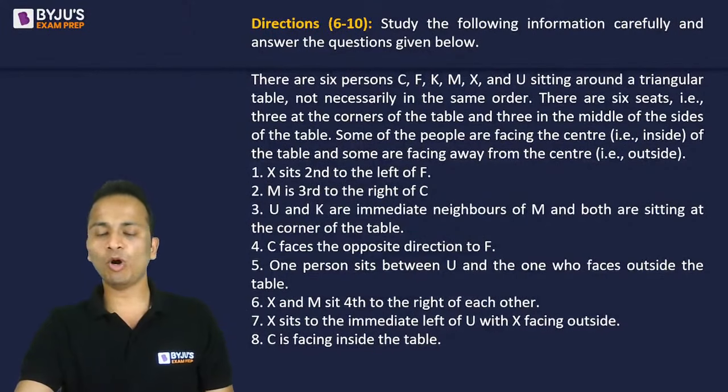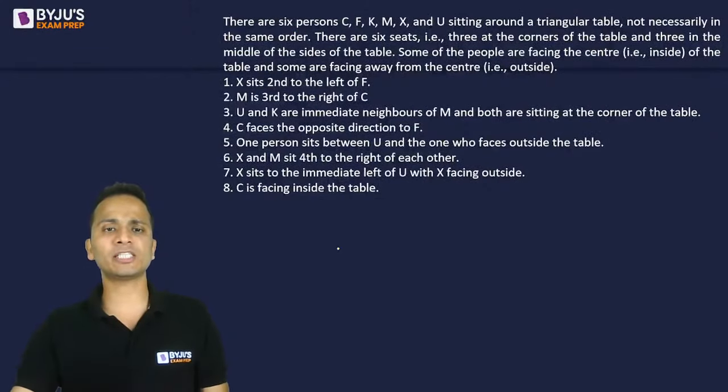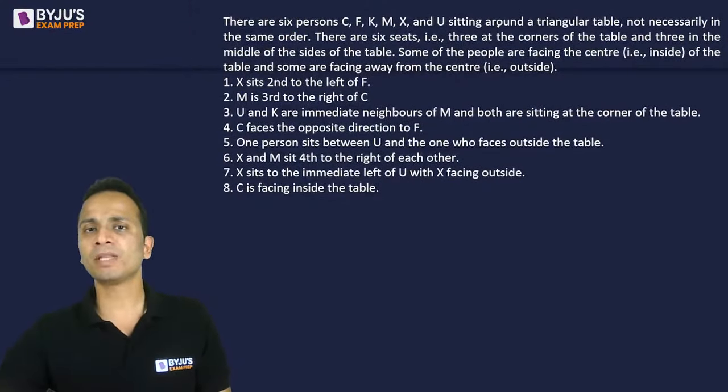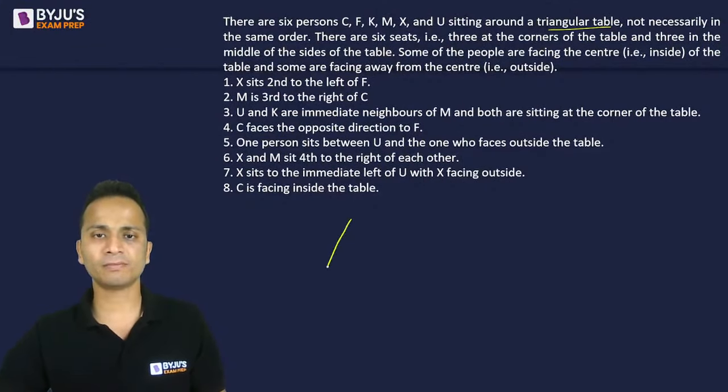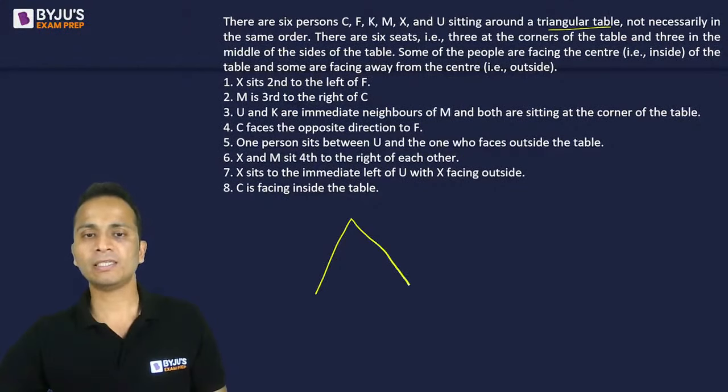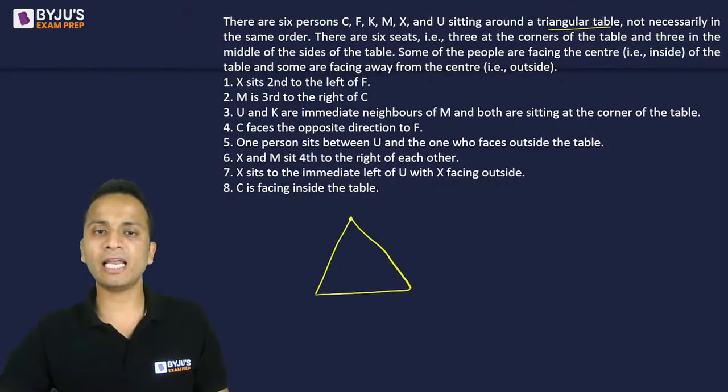Okay, so let's move on to the analysis. I'll go to the next slide where there will be some extra space with these conditions. All these conditions are still there. As we have already seen, there are 6 people sitting around a triangular table. So first of all, I'll make a triangle and leave some space for another triangle in case I have to make other cases.